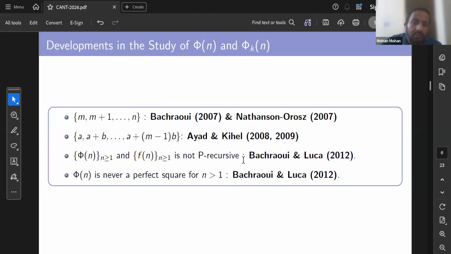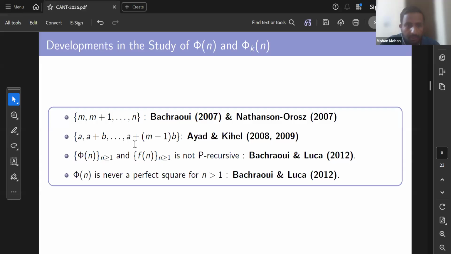Later, several other people also studied these two functions, but for different sets. It was generalized to the set starting from m plus 1 up to n, and later generalized again to arbitrary arithmetic progressions.